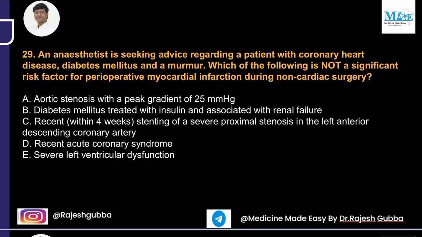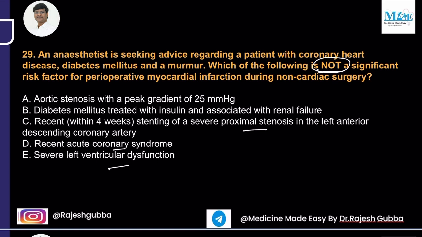An anesthetist is seeking advice regarding a patient with coronary heart disease, diabetes mellitus, and a murmur. Which of the following is not a significant risk factor for perioperative myocardial infarction during non-cardiac surgery? The options are aortic stenosis with peak gradient of 25 millimeters of mercury, diabetes treated with insulin and associated with renal failure, recent stenting of severe proximal stenosis in left anterior descending artery, recent acute coronary syndrome, and severe left ventricular dysfunction.